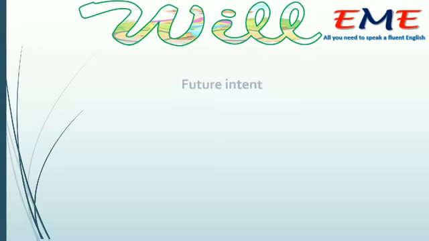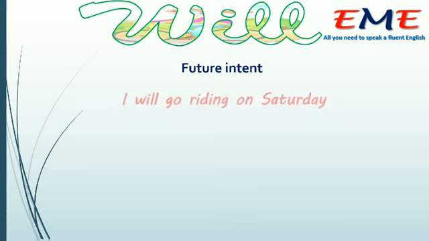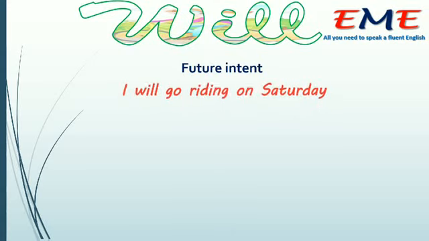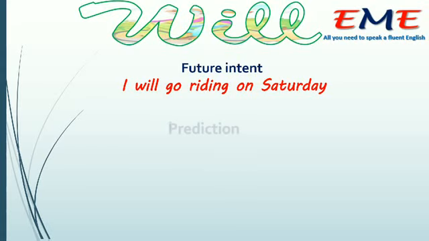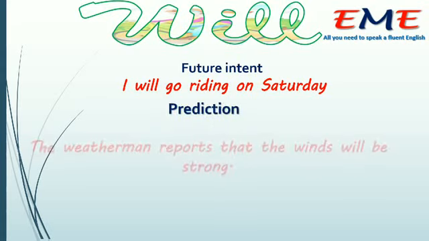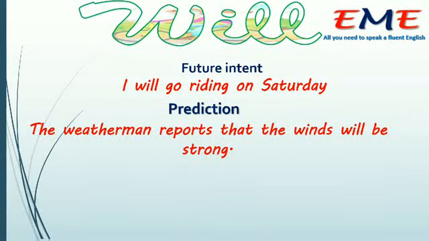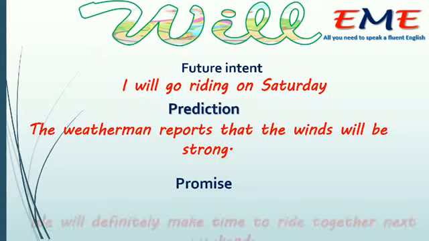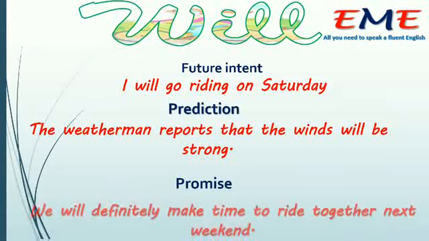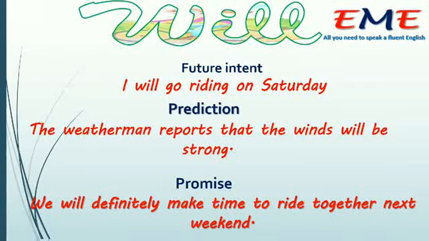Will, future intent is the first thing that comes to our mind. As an example, I'll go riding on Saturday. I'll travel tomorrow. Prediction, as the weatherman reports that the winds will be strong. We predict something to happen in the future. Then promise, as in, we'll definitely make time to ride together next weekend. You give a promise to someone.